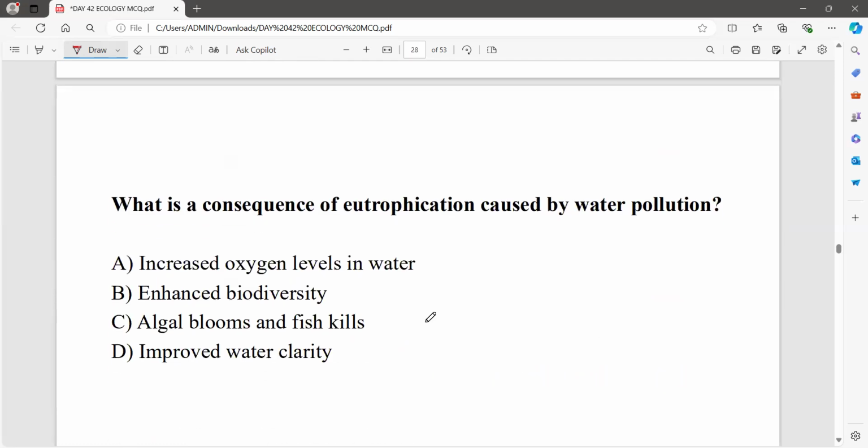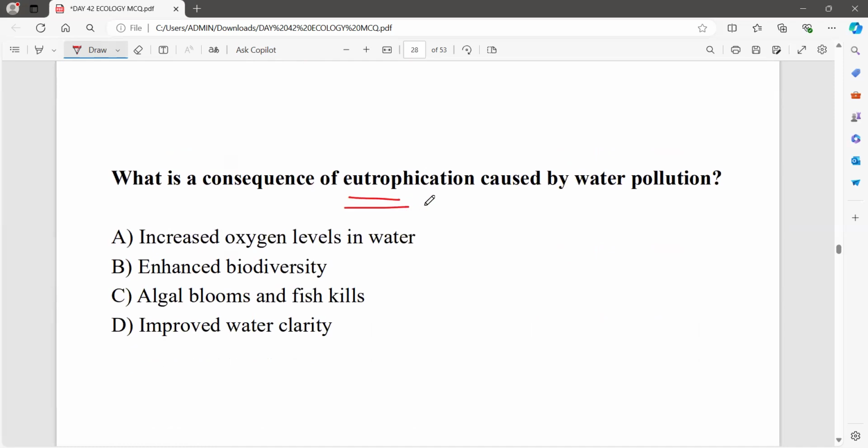Okay, now what is the consequence of eutrophication caused by water pollution?